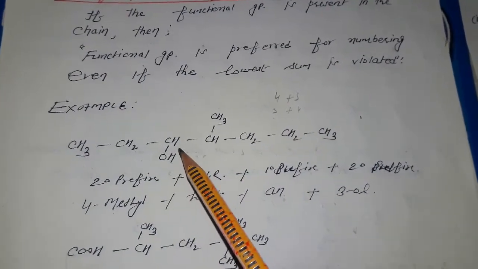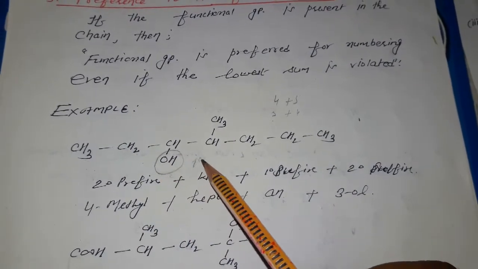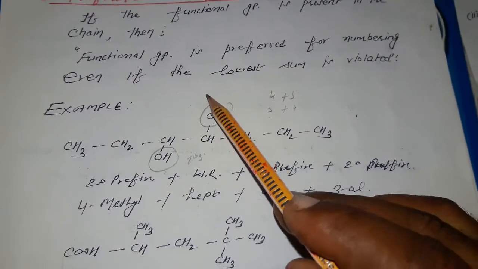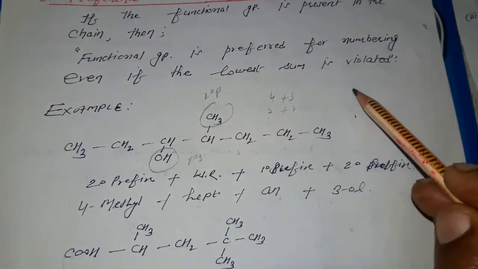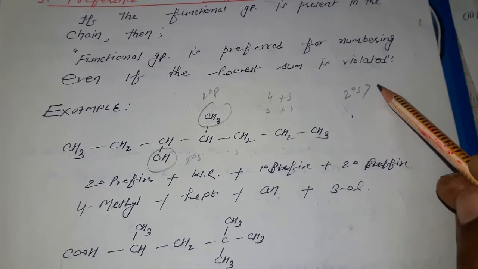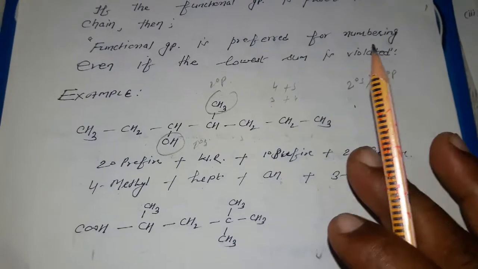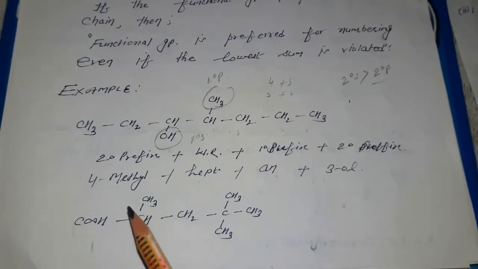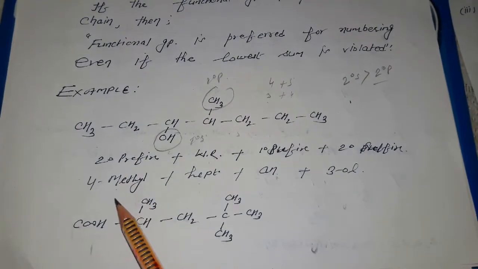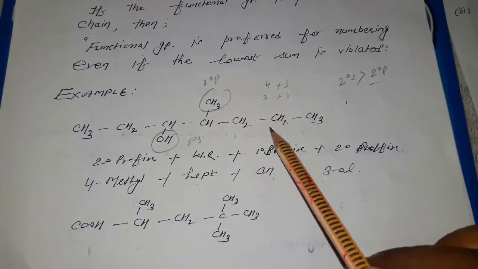What is it saying? The longest chain and lowest preference rules, some rules can be violated, but you have to give the preference to the 2 degree suffix firstly, then the 1 degree and 2 degree prefix. So the preference of the 2 degree suffix we have to see firstly, then the lowest position, then the 2 degree prefix. So this is again the name, you can check each one. 2 degree prefix 4-methyl, word root is hept here in this case 1 2 3 4 5 6 7.